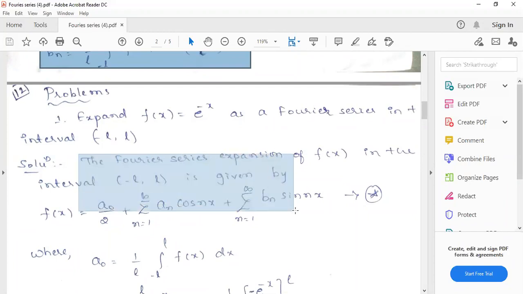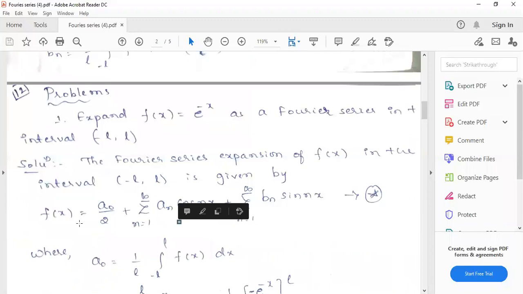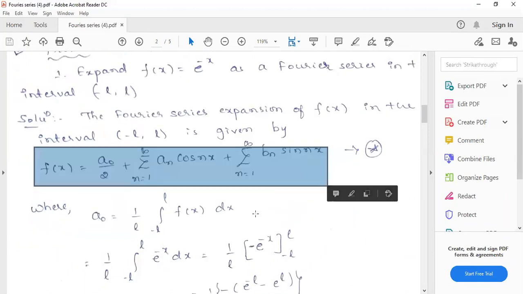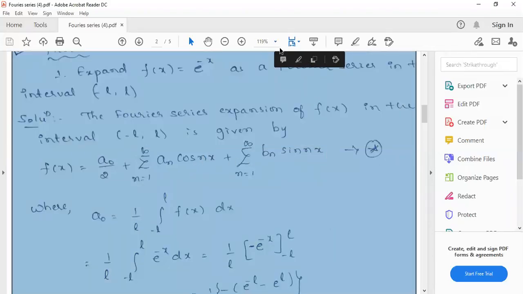The Fourier series expansion of a function in the interval minus L to L will be given by f of x equals a naught by 2 plus summation n equals 1 to infinity a n cos nx. Sorry, I made a mistake here. It should be n pi x by l. We should not write only nx. One minute.